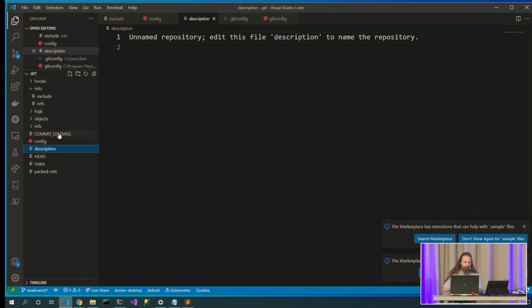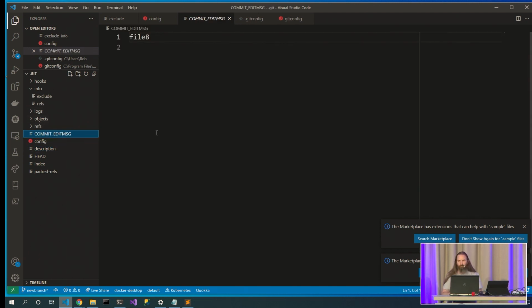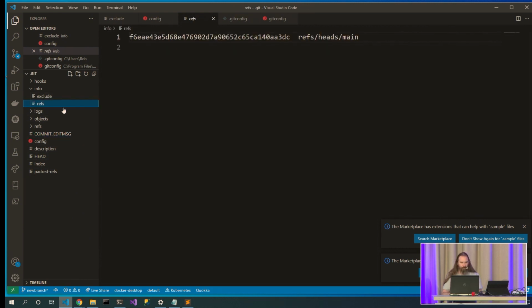There's a couple of other log files, the commit edit message. This is the file that it passed into the hook. And so you might see git edit message, you might see git message, you might see orig heads sometimes, you might see info/refs. Here's another log file that's kind of kicking around. But that is all of the files here inside the .git folder.